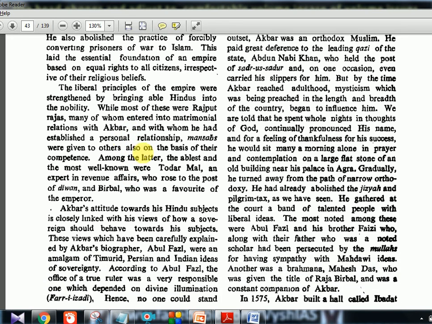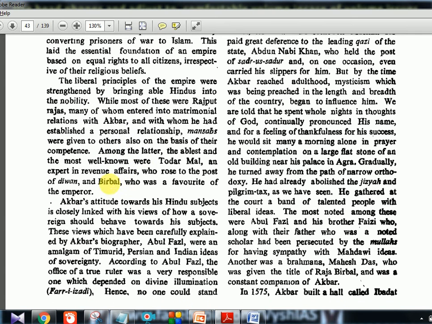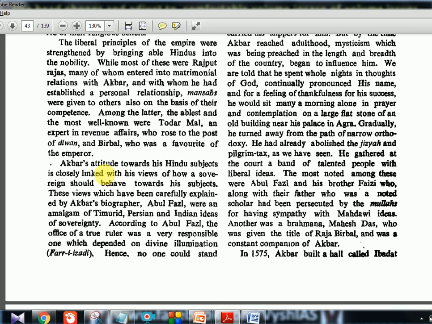Now the liberal principles of the empire were strengthened by bringing able Hindus into nobility. So that's also another aspect, okay. Through marriage alliances, people entered the Mughal kingdom, like Man Singh, Bhagwan Das, all those people. So they were all given high positions, okay. The Mansab ranking and the positions or the revenue, land, Jagirs, everything was given too much. So that's also one religious tolerance aspect, okay. One is all these taxes abolished, and one is the positions given to the Hindu nobles, okay. And even Birbal. Birbal's actual name is Mahesh Das, okay. He is a Brahmin or something. So he was one of the favorites of the emperor. So that is also one reason. And Todarmal is a revenue expert.